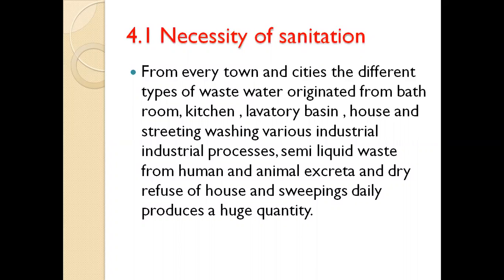From every town and city, different types of waste water originate from bathrooms, kitchens, laboratory basins, house and street washing, various industrial processes, semi-liquid waste from human and animal excreta, and dry refuse of houses and sweeping, which daily produce a huge quantity.